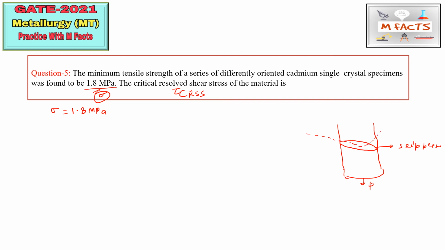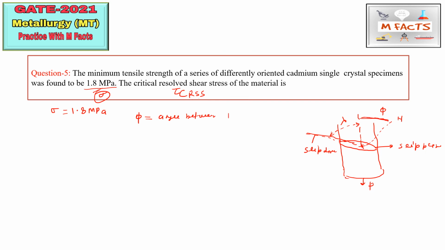So this line is normal to the slip plane, and this is basically the slip direction. There are two angles, phi and lambda. So what are these angles basically? First of all, I am talking about this angle, this is phi.